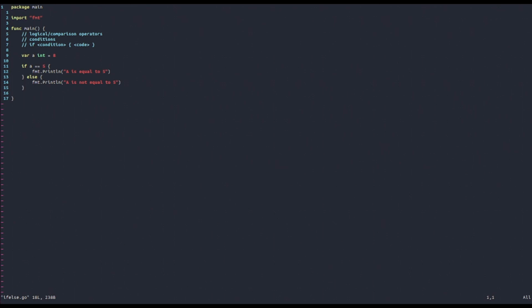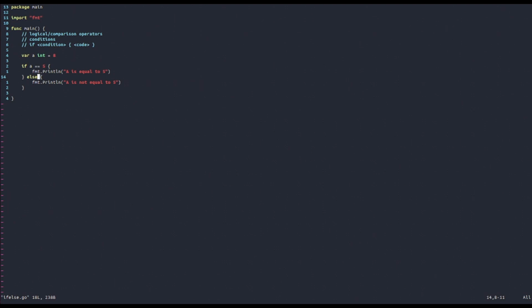So now we have learned how to control the program based on some conditions. We can say, okay, if a condition is true, then do this. And if that condition is not true, so else, we can do that. But now sometimes we want to check multiple conditions. So for example, we want to say a is equal to 5, but maybe we want to say a is negative if it's less than 0, a is positive if it's greater than 0. Then how can we do that? In this case, we will use another keyword, and that is the else if keyword. So it just means, okay, if a is not equal to 5, but it might be something else, then run this other line of code.